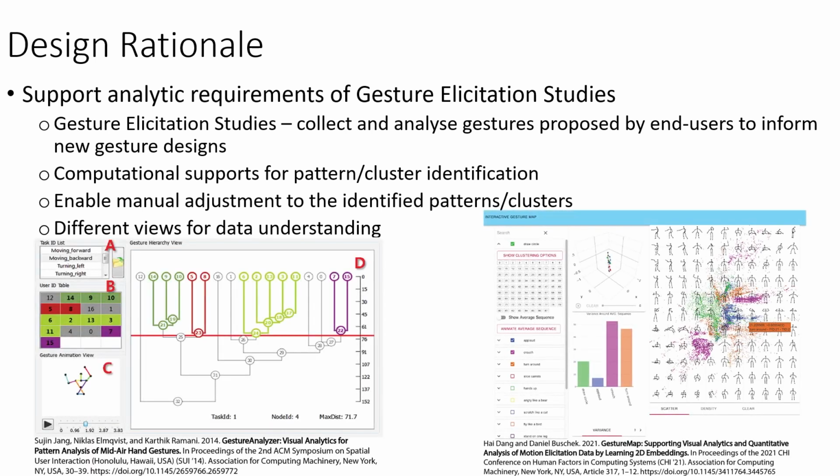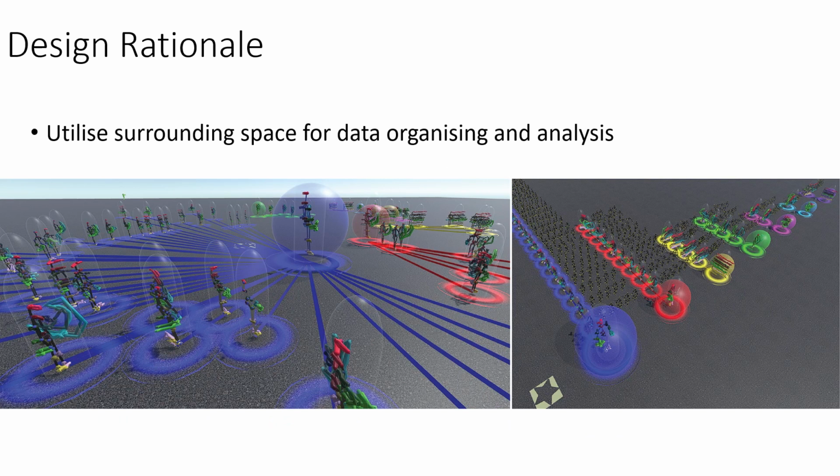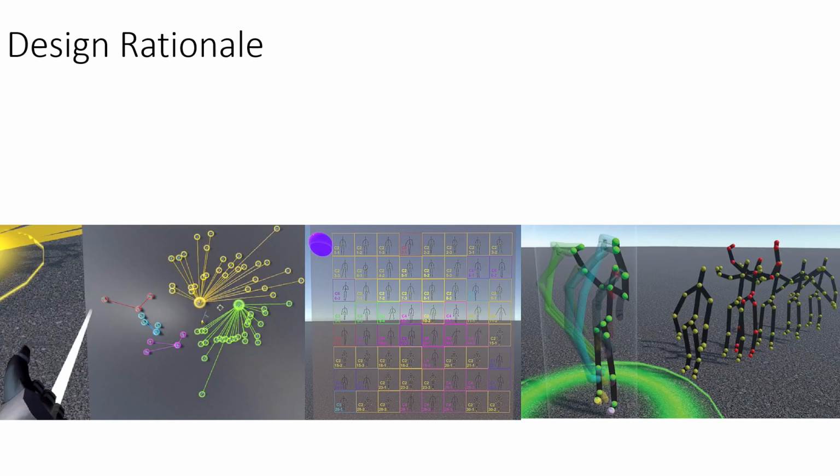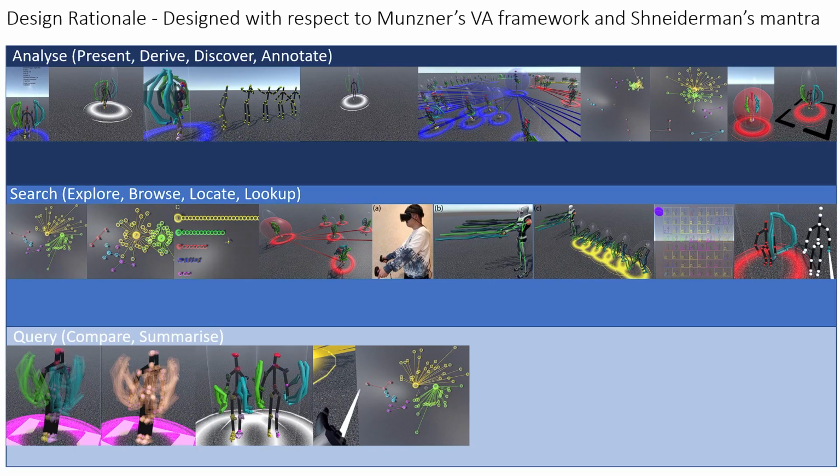Though there have been prior works that attempt to facilitate this type of study, what differentiates our tool is our use of a spatial approach to better the understanding of gesture data. As such, we raised extra rationales from an immersive analytic perspective. First, we aim to exploit the surrounding space in an immersive environment to organize and analyze gesture data. Second, we provide multiple views and features that could be used in coordination for a better understanding of the gesture data. Lastly, we designed GestureExplorer based on Meissner's visual analytic framework as well as Shneiderman's mantra.